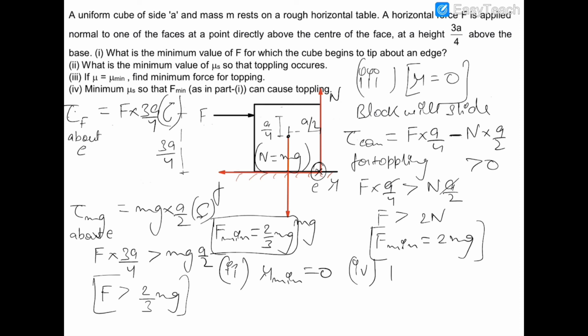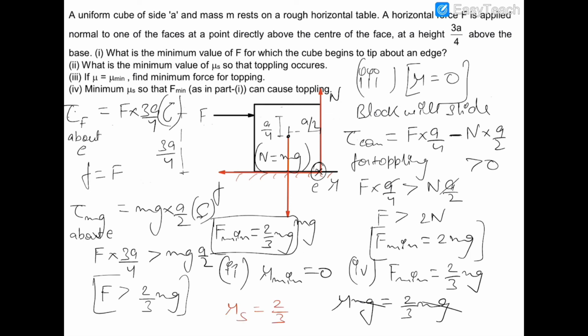So this F minimum is equal to 2 by 3 mg, and this F minimum should be equal to the friction, because there is no sliding in the first part. So friction is mu mg, and that should be equal to F minimum, which is 2 by 3 mg. Cancelling mg and mg, mu for the fourth part will be equal to 2 by 3.